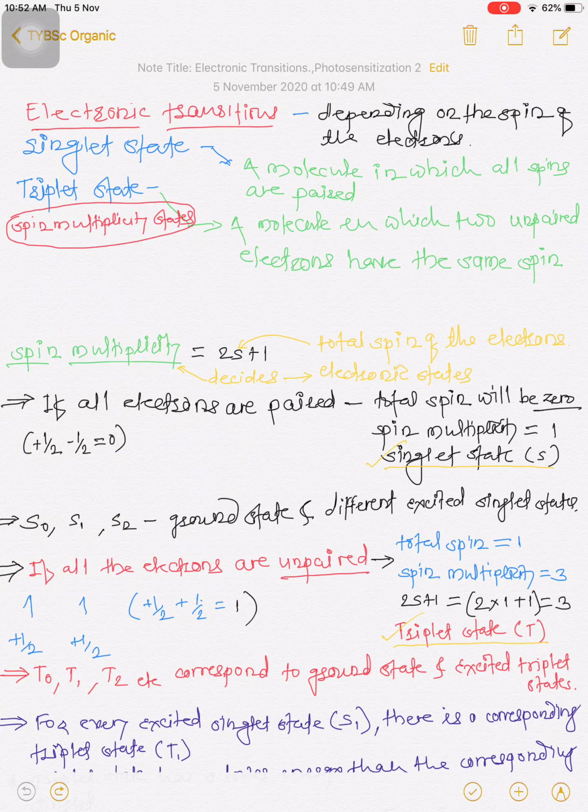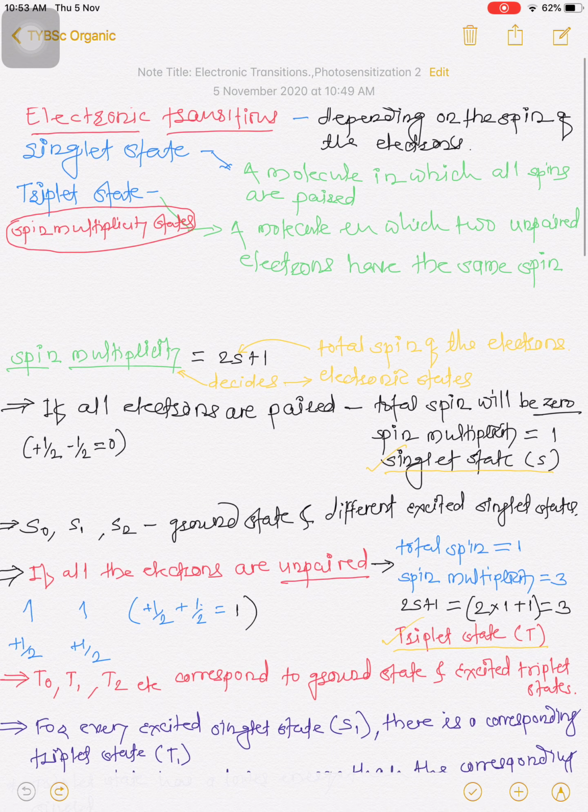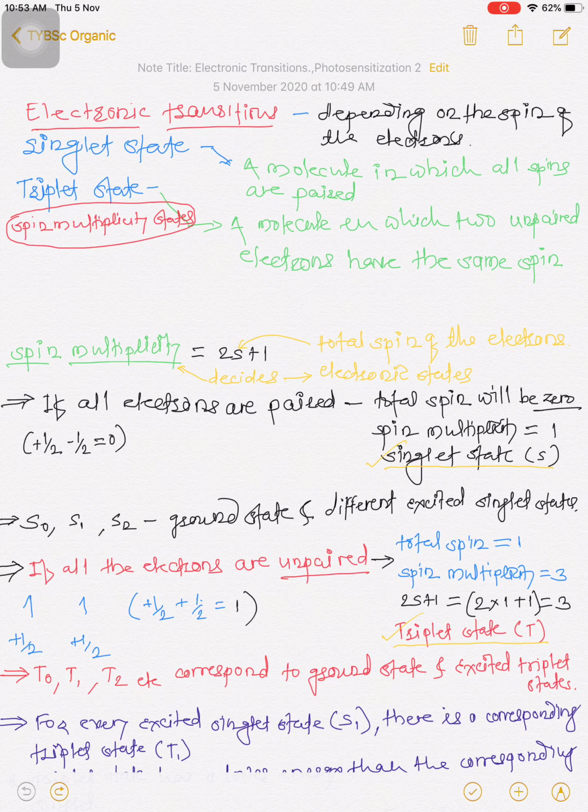Dear students, we are going to see what is meant by electronic transition. Depending on the spin of electrons, the electronic transitions are differentiated into singlet state and triplet state. Now see what is meant by singlet state. A molecule in which all spins are paired is called a singlet state.